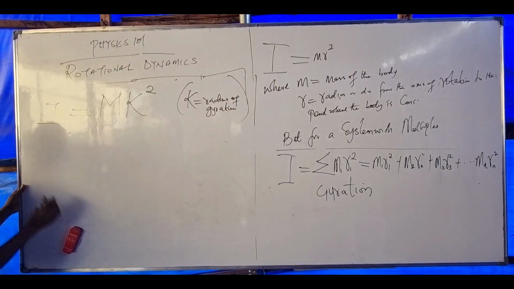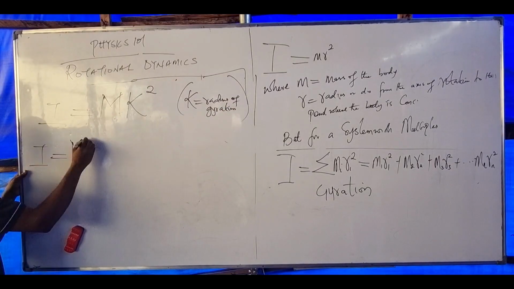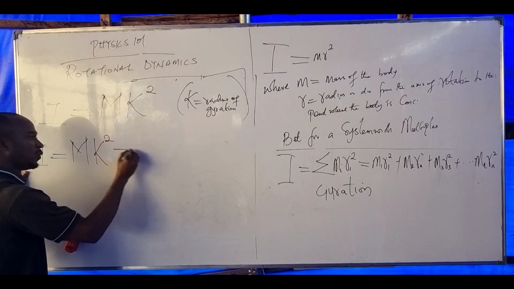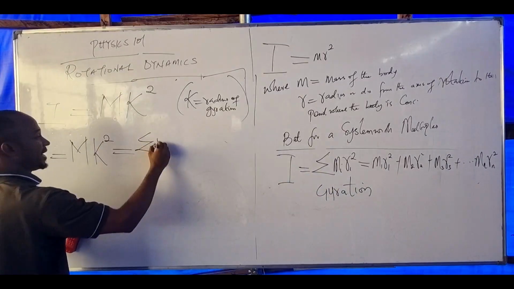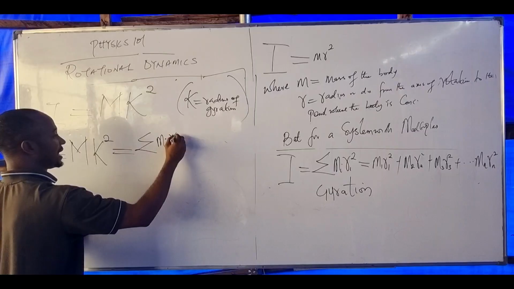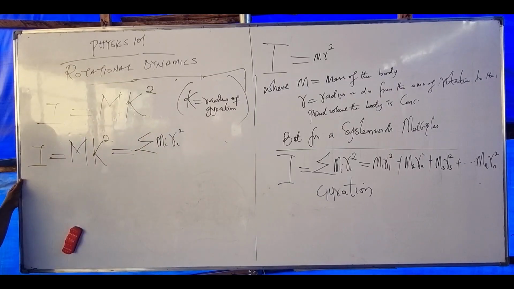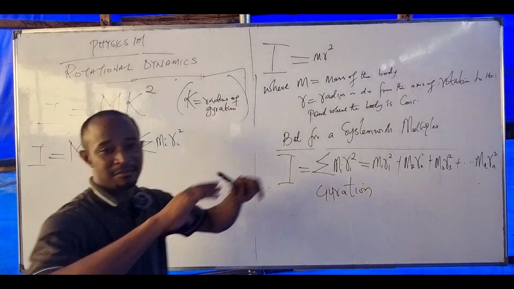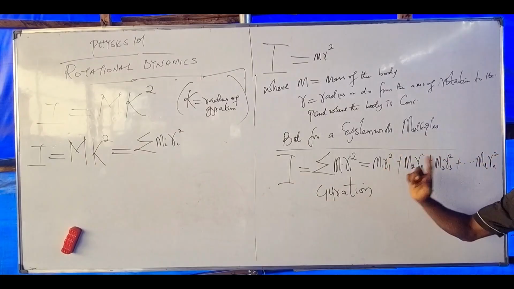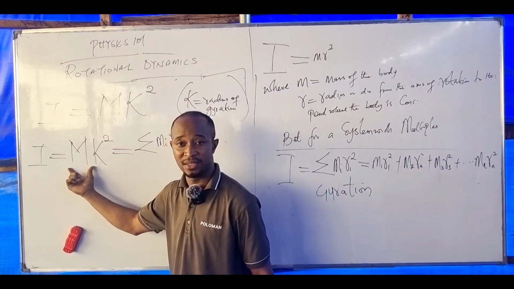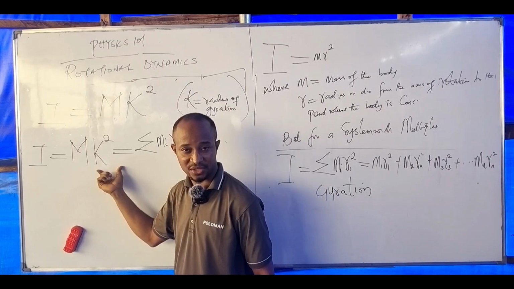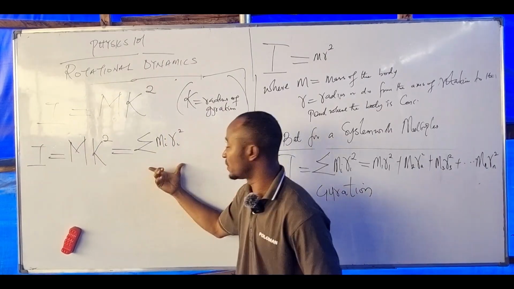What does that imply? That I equals M K squared equals the sum of M_i r_i squared. Are you following, somebody? I'm compressing the entire mass of a bigger body into one single mass, called capital M, and one single radius is called the radius of gyration. That means the entire value here is equal to this.